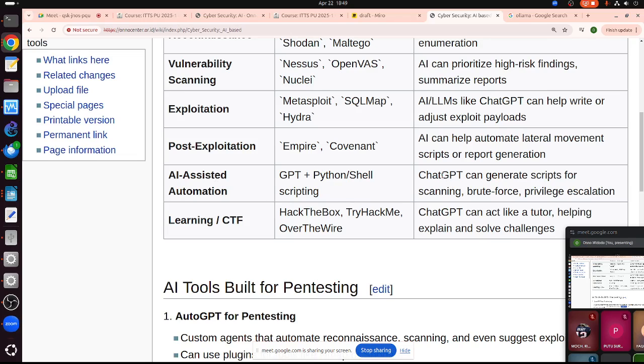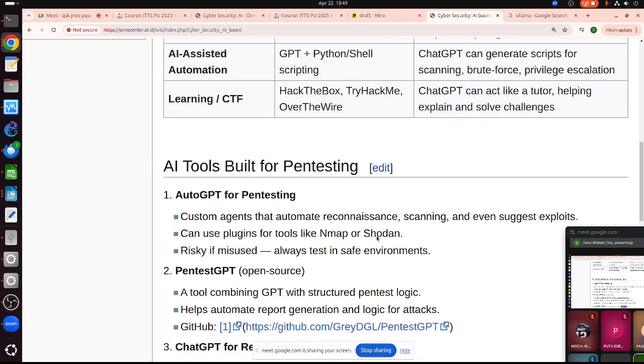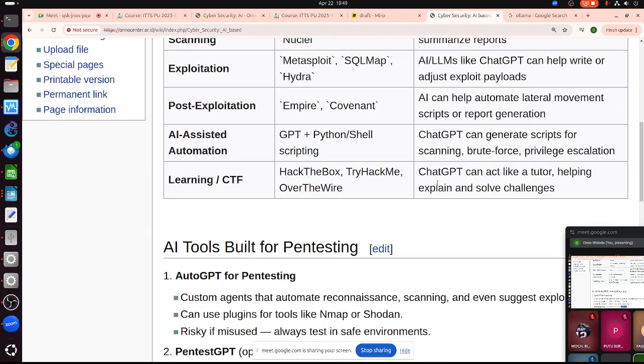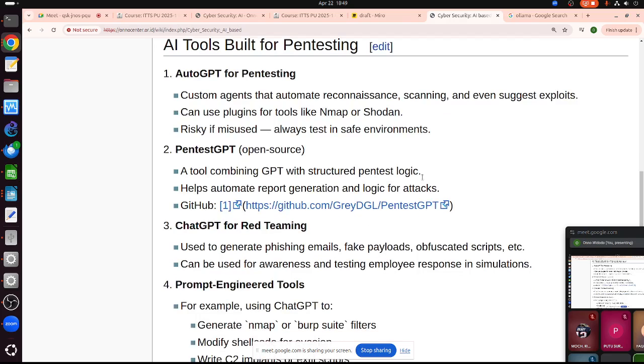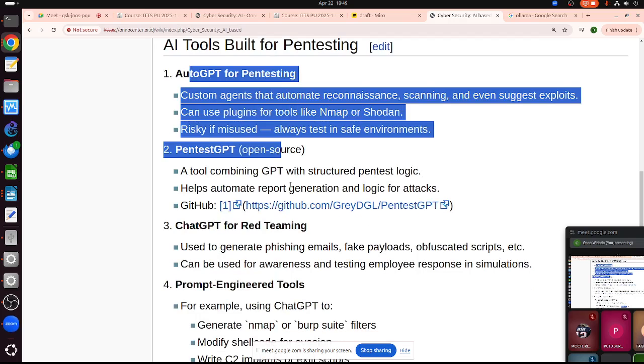We can talk to ChatGPT. We can also use AI for learning. For example, if we want to do Hack The Box, TryHackMe, or OverTheWire, we can also use ChatGPT for these things. But sometimes ChatGPT will not give you the full answer. We need to be a little bit clever when talking to ChatGPT if we want to get some answers. Okay, so this is